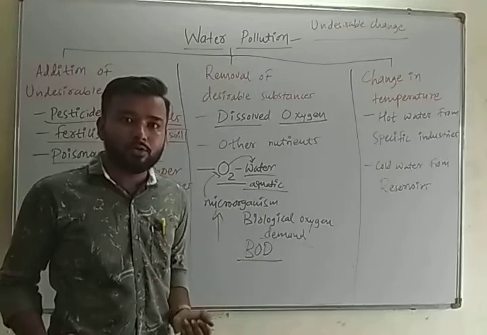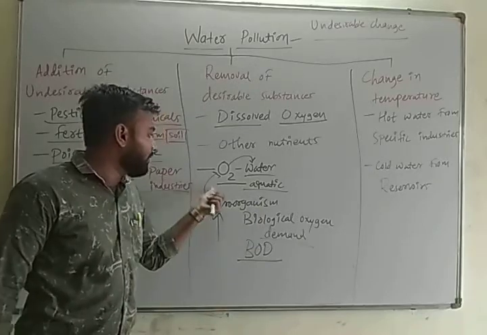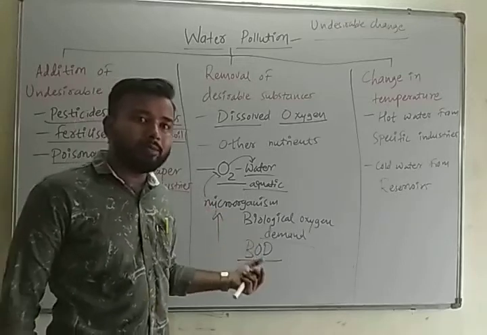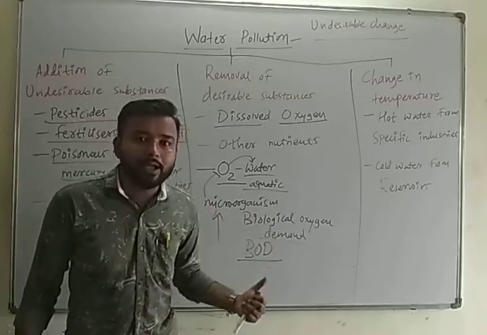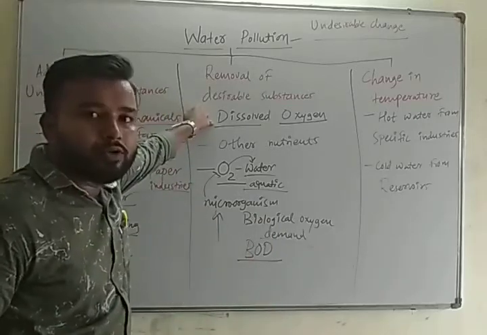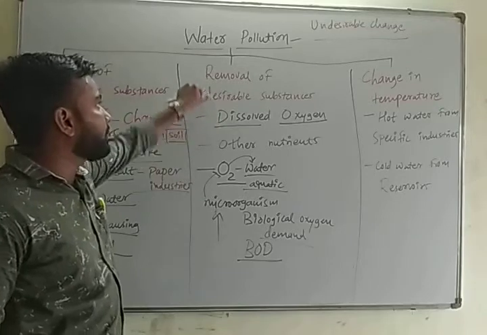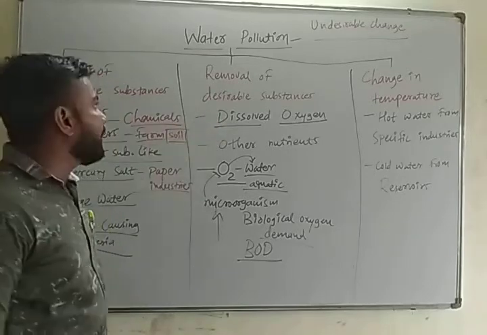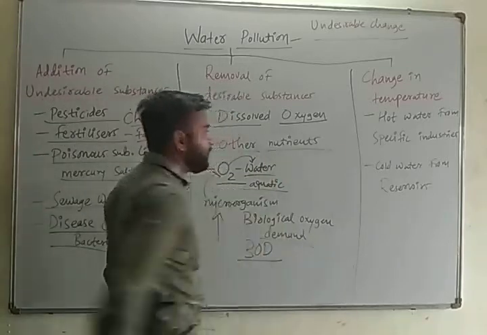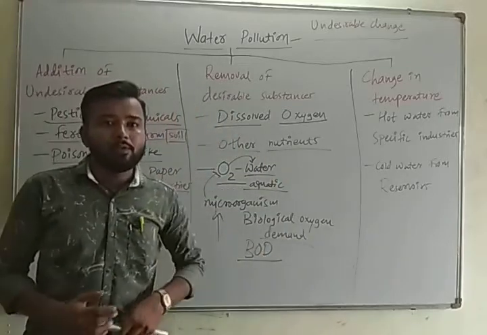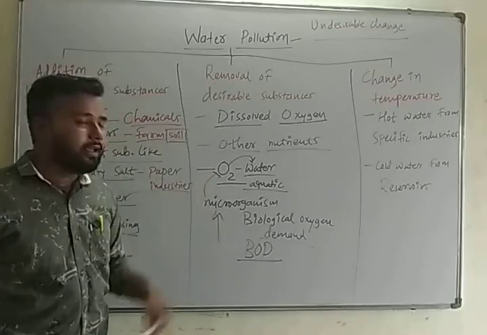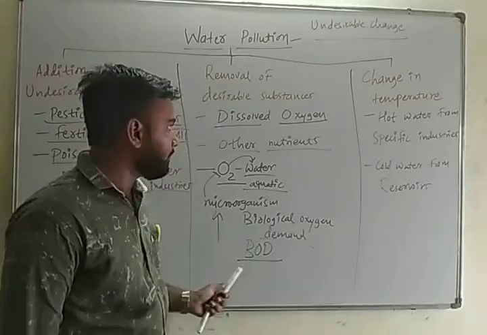The other life forms also need oxygen. So this can lead to water pollution, because life forms already present in these water bodies will not get enough oxygen due to this removal of dissolved oxygen. So this is the first part of removing desirable substances from water bodies. And we can also say that other nutrients are also getting removed from water bodies for different purposes. So this can lead to water pollution.